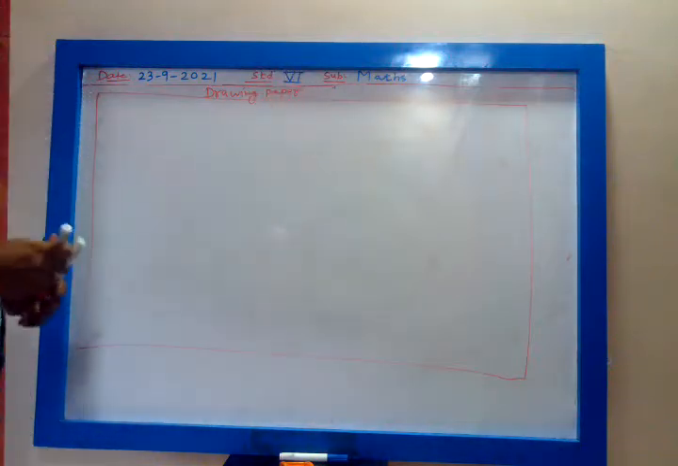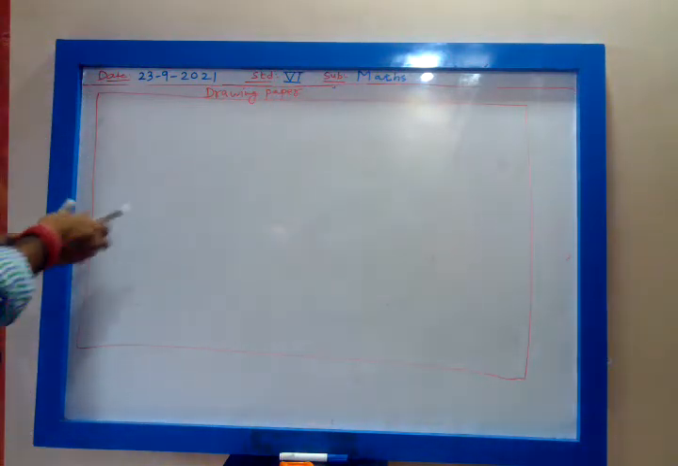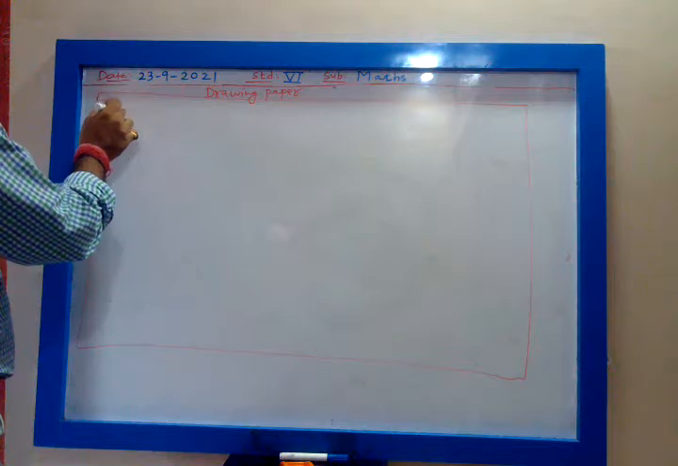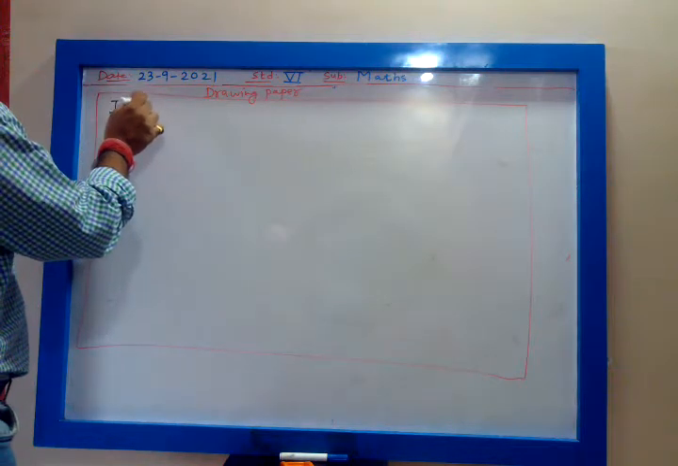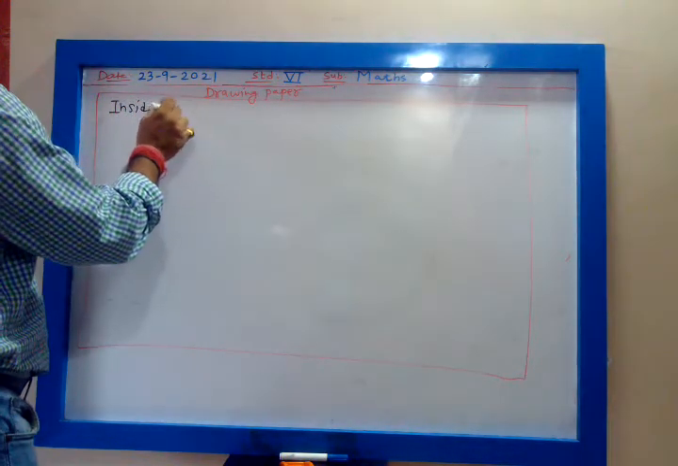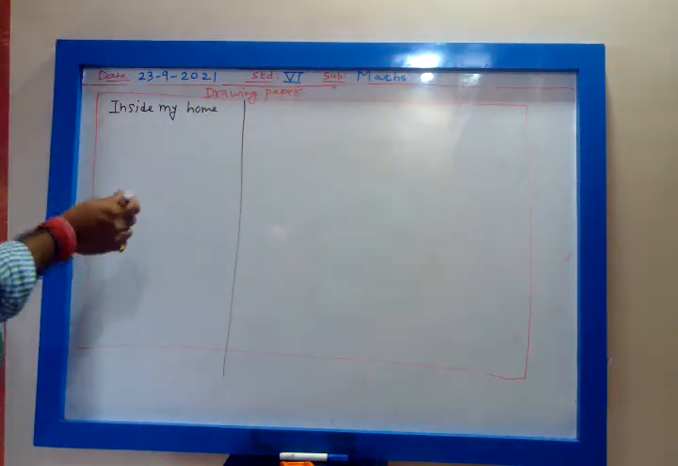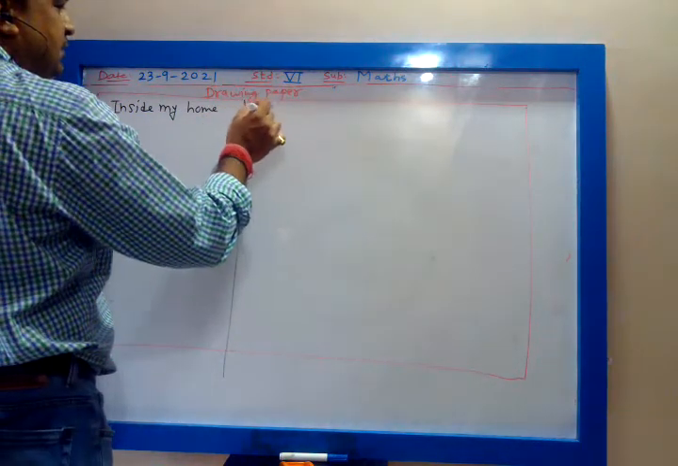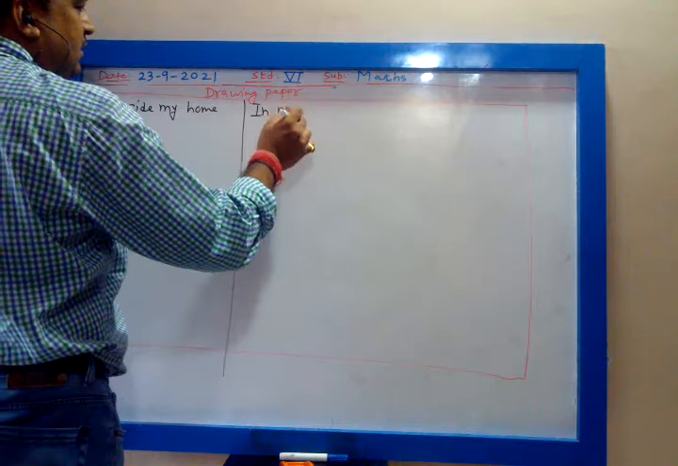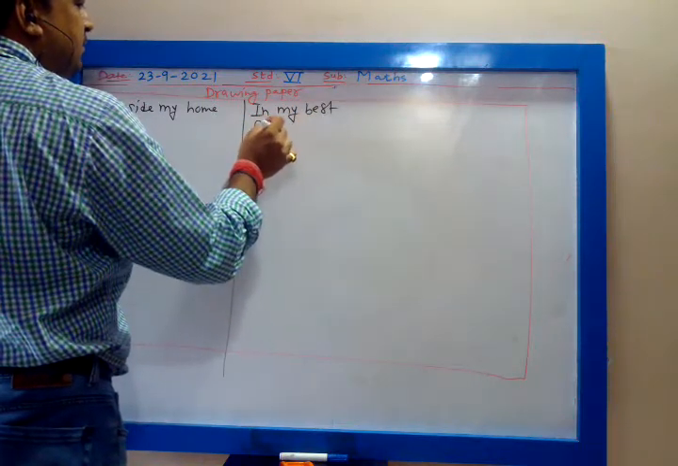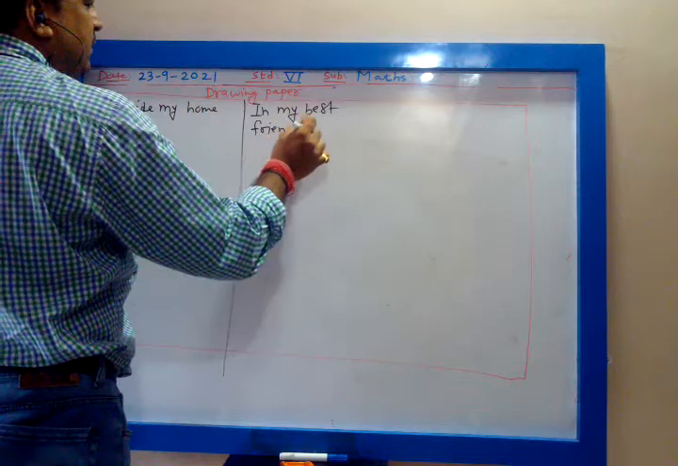This is your drawing paper. You will make 3 sections. Inside my house. Inside my home. Then in my best friend's house. In my best friend's home.